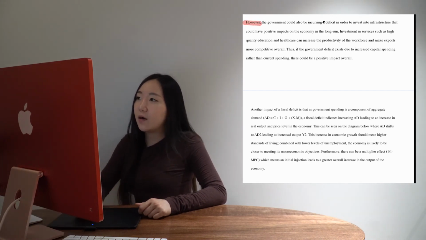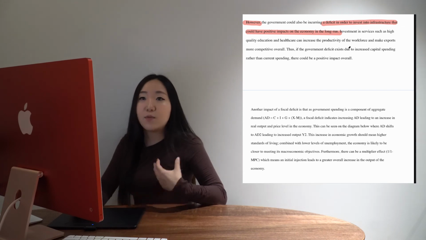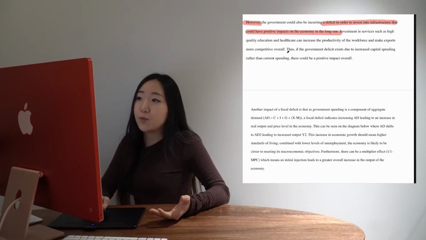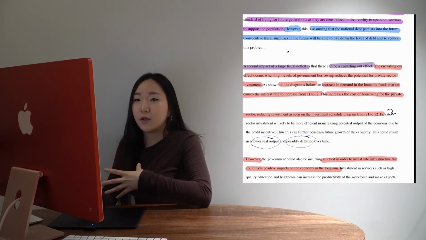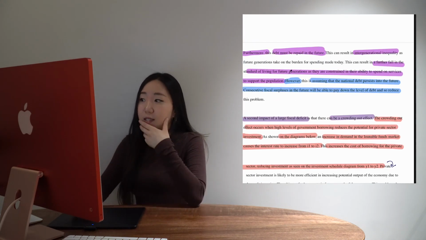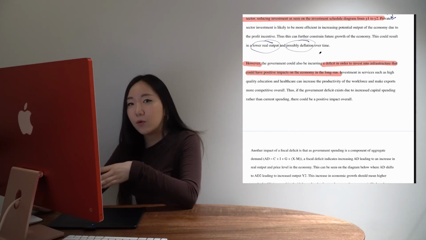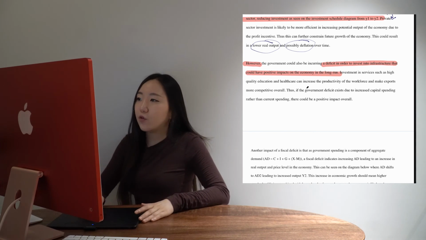Right, my evaluation paragraph now. However, the government could also be incurring a deficit in order to invest into infrastructure that could have positive impacts on the economy in the long run. So obviously, if we have investment in services to improve education, to improve healthcare, more productive workforce, make exports more competitive, these are all different impacts I'm outlining, and you can see these are more positive now. So positive and negative, obviously, this is the evaluation point. Previously as well, I was saying, well, the debt could be a problem, it might not be a problem. So impact always separate into that kind of format.